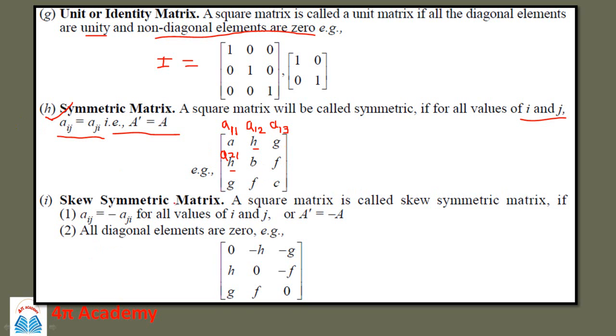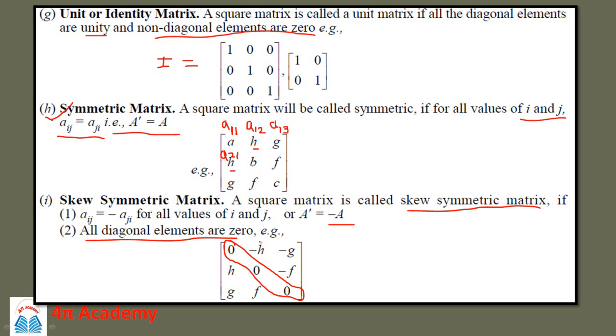Then next is a skew symmetric matrix. A square matrix is called a skew symmetric matrix if Aij is equal to -Aji for all values of i and j, or A transpose is equal to -A, and here all the diagonal elements are 0. So it is also a square matrix with the condition that all the diagonal elements are 0. Here you have to remember that all the diagonal elements for a skew symmetric matrix are 0, and Aij should be -Aji.